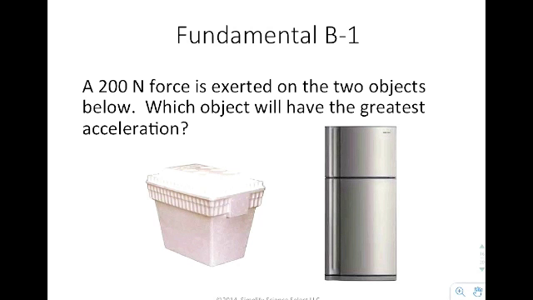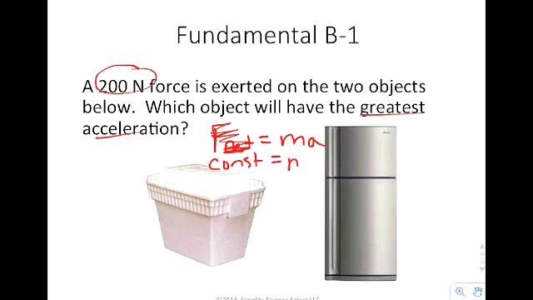The first one says you have a 200 Newton force exerted on two objects below, which will have the greatest acceleration. So remember, the equation is F net is equal to mass times acceleration. So now I have a set value for the force. So I'm going to say that this right here is a constant. And you can plug in 200 if you want, but it's got to be the same value. So if I want to have a great acceleration, I have mass and acceleration. So it means the bigger the mass, the smaller the acceleration. The smaller the mass, the bigger the acceleration.